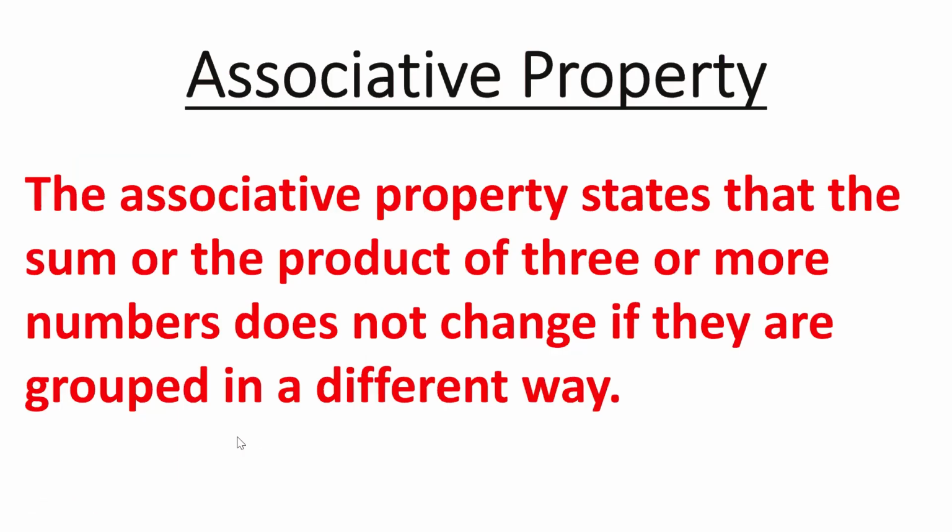Associative property. The associative property states that the sum or the product of 3 or more numbers does not change if they are grouped in a different way. Whenever you find this word grouped, that means they're talking about associative property. If you find the word closed, closure property. If you find the word grouped, associative property. If you find the word commute, then it is commutative property. So let's see associative property. What does it mean?